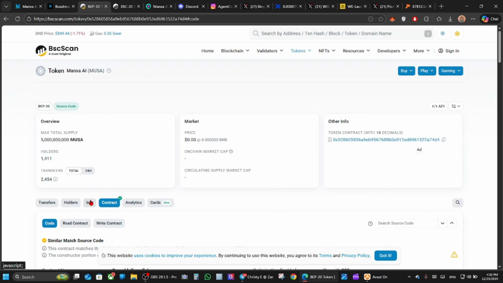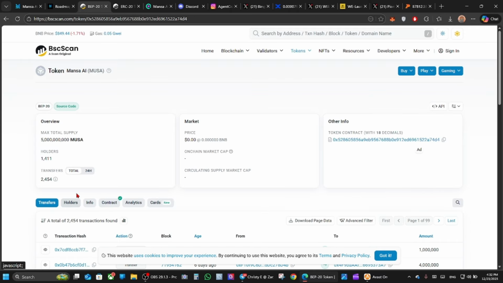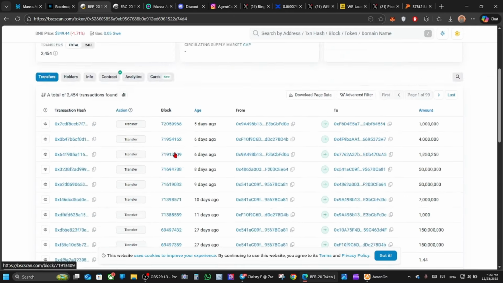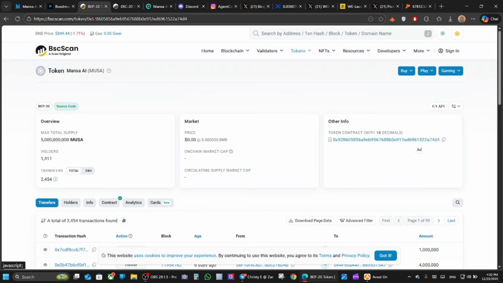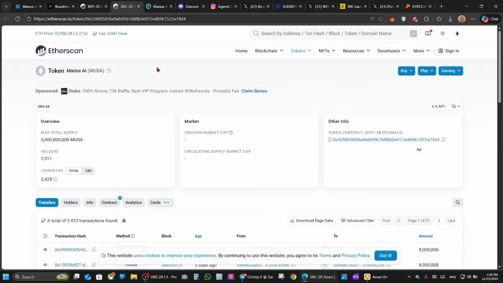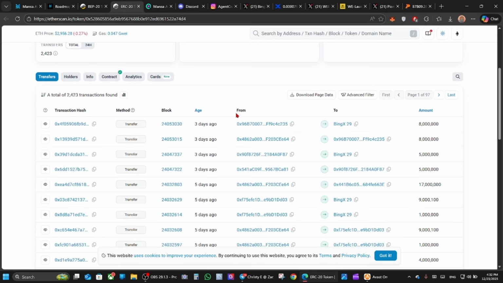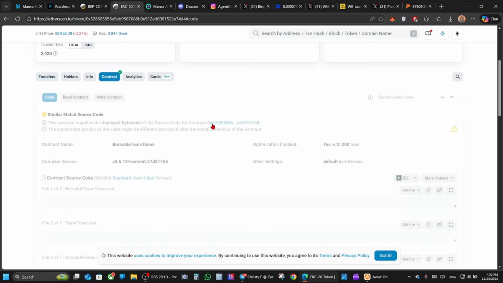Here you can also check more info, transfers, and many other details on BscScan. The second thing here, you can check the Etherscan. This is the token Mansa AI or MUSA. You can check many other details like the max total supply, as we already checked, and the transfers and contract.